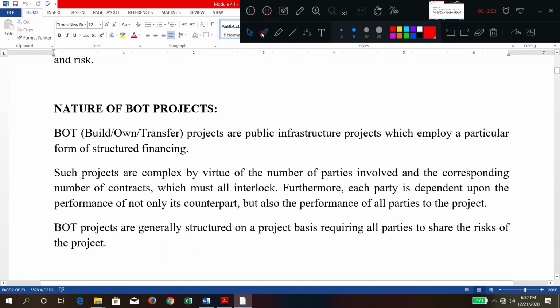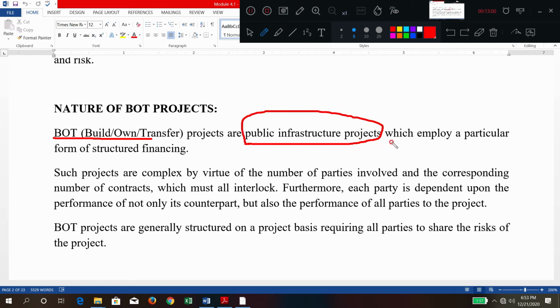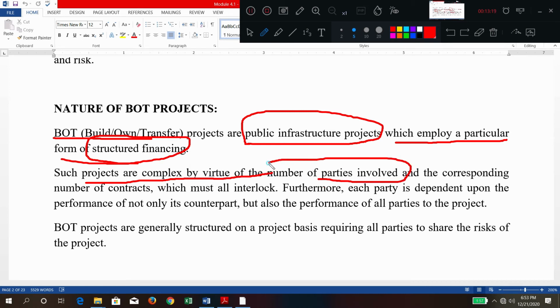What is the nature of it? BOT projects are generally public infrastructure projects which employ a particular form of structured financing. Financing is done in a structured way, such as a consortium being formed, because these are very complex by nature. Many parties are involved, and correspondingly a lot of contracts will be taking place. We will see a flow chart where you are going to understand this.